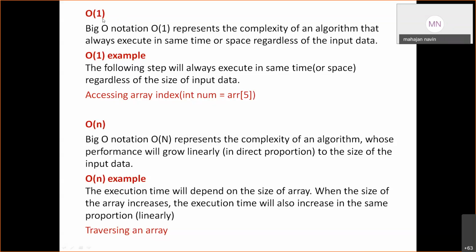Okay. So O of 1, it's a constant. Big O notation, O of 1 represents the complexity of an algorithm that always executes in same time or space regardless of the input. Suppose, now take an example. Suppose I have 1000 elements in my array, and I am reading the 10th element. Suppose my array name is A, and 10th element means if it starts with 0, it's the ninth index, 0 to 9, ninth index. If I'm accessing a number, now take this, it's the same thing here in the example.